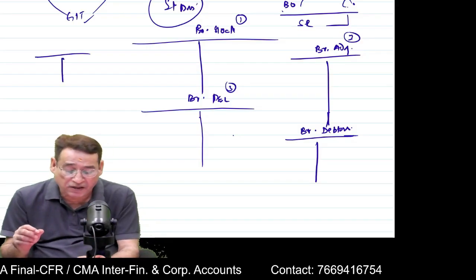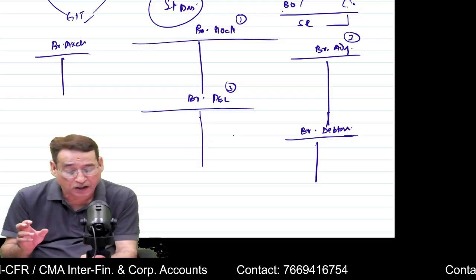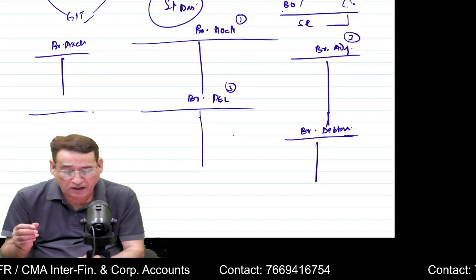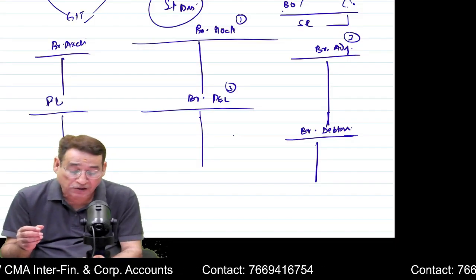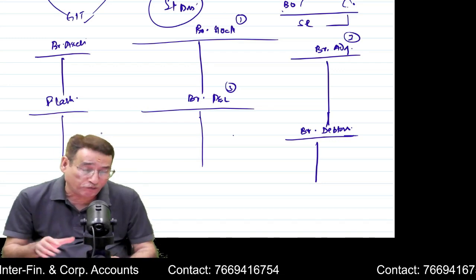And besides that, sometimes we may have to prepare a branch asset account like plant and machinery account, etc., in case it is given. And we may have to prepare a petty cash account also. Correct? But these are the 4 accounts which we need to take care of.